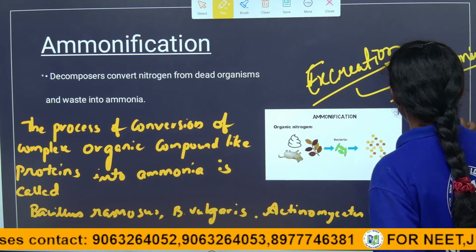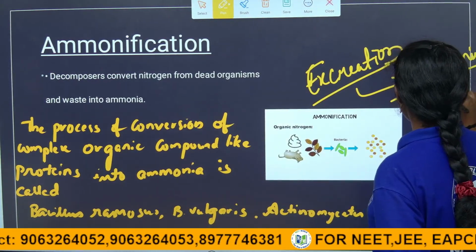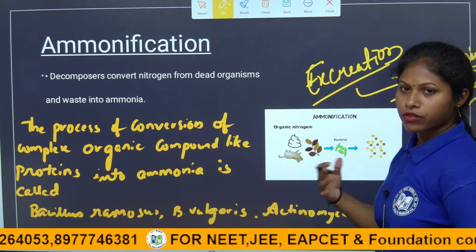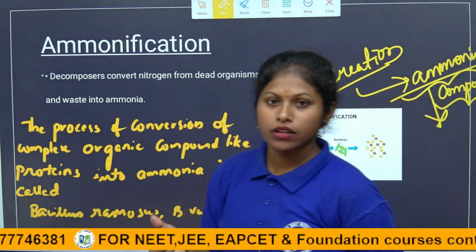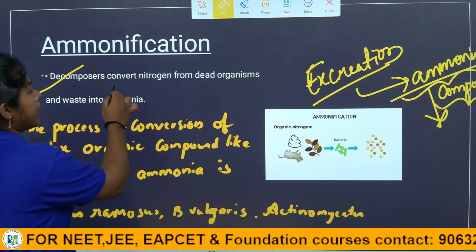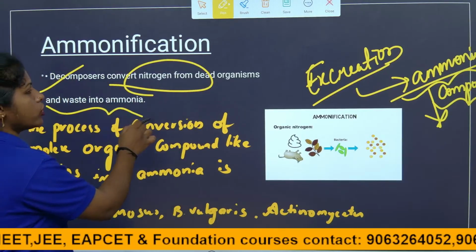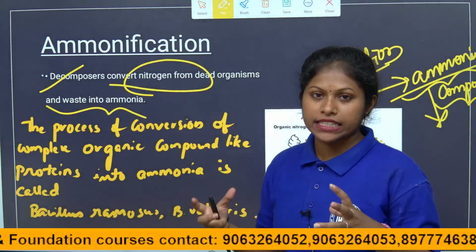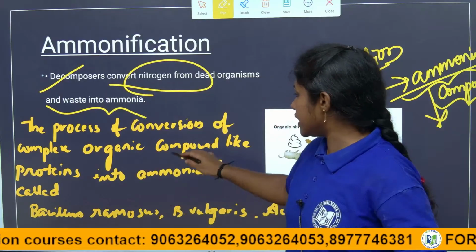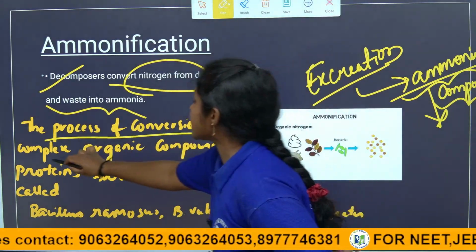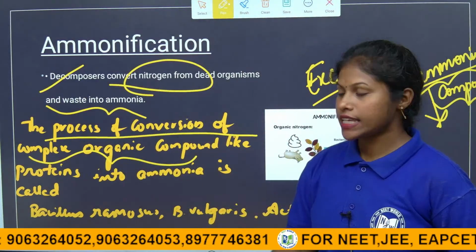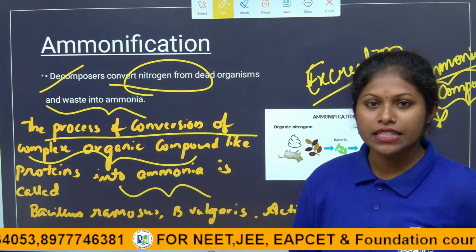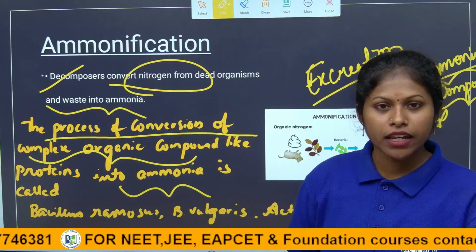That more amount of ammonia, the ammonium compounds, are nothing but forms of nitrogen only. So how will this ammonia happen? See here, decomposers convert the nitrogen from dead organisms and waste into ammonia. When the plants die and the animals die, they have lots of proteins. This is the process of conversion of complex organic components like proteins into ammonia. After the waste of plants, the dead plants and animals have organic compounds like proteins, so they have to break down